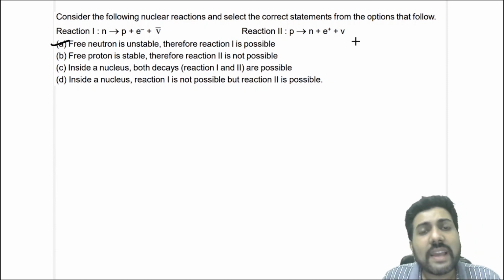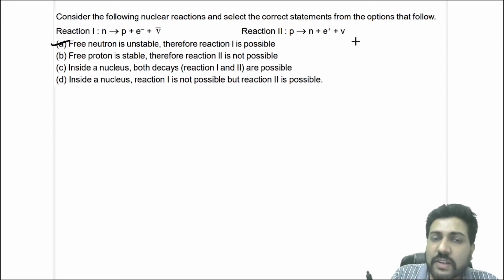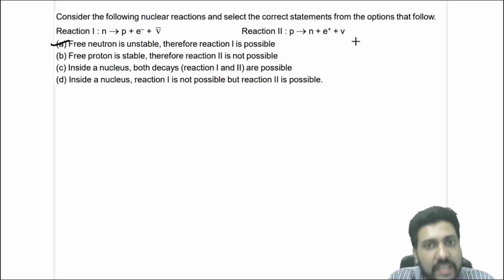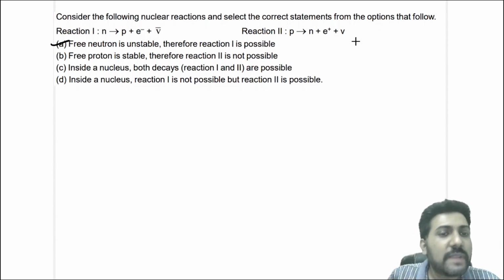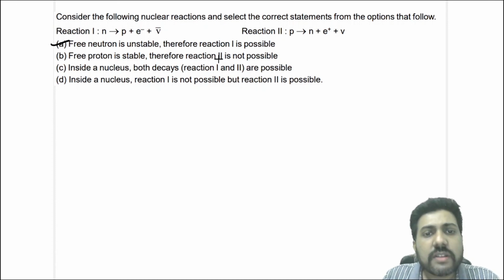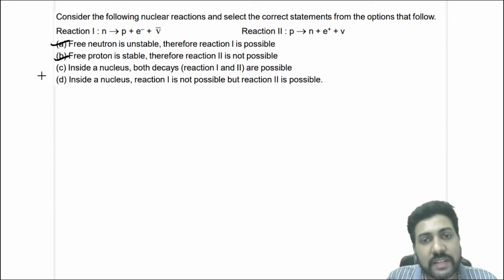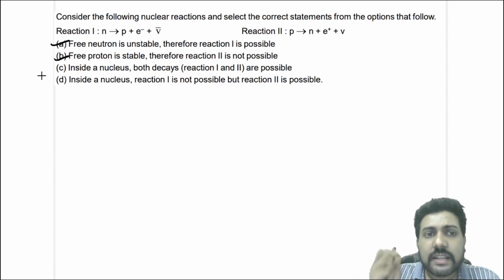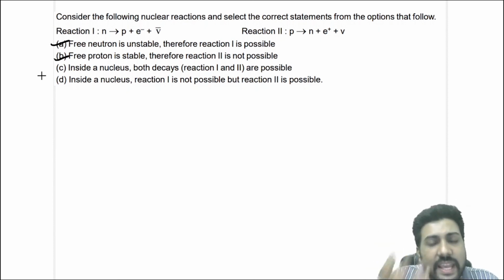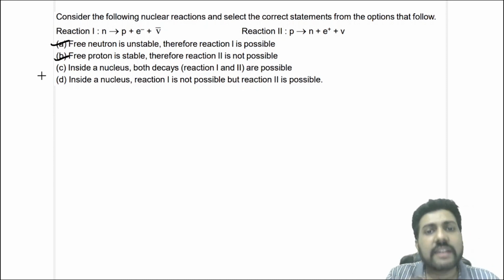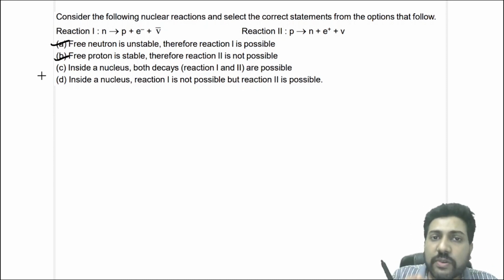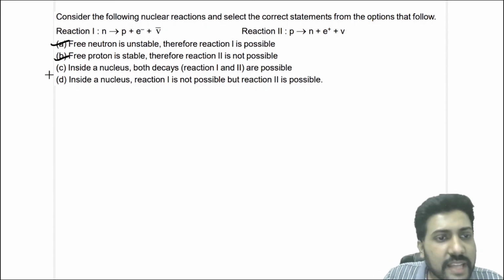Now, a free proton is stable, and this reaction is not possible. That is also correct. Why? Because a proton can be converted into a neutron only if it can take energy from the nucleus. So if there is no nucleus, then a proton cannot be converted to a neutron, and reaction 2 is not possible. Inside a nucleus, both are possible, because to convert a proton to a neutron, energy is required, and the nucleus can give the energy to the proton.